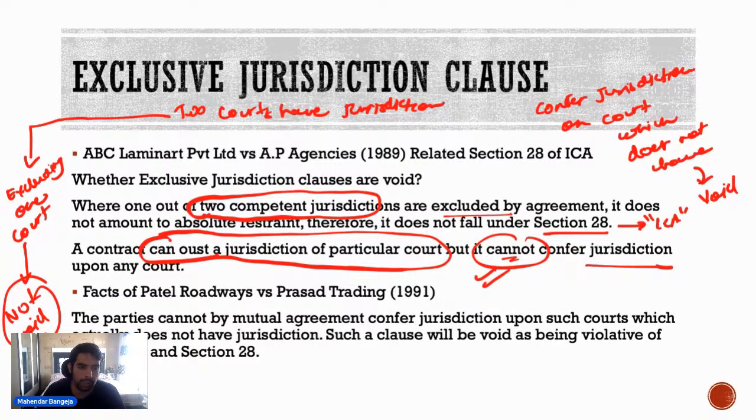Basically it was held in ABC Lemonade Private Limited versus AP Agency, that when one of the two competent courts is excluded by agreement, it does not amount to absolute restraint. That won't be an absolute restraint, and it does not fall under section 28 of Indian Contract Act. But a contract to confer jurisdiction upon the court which does not have it will be void. So parties cannot by mutual agreement confer jurisdiction upon a court which does not have it, that will be void, violative of section 23 and 28. ठीक है?